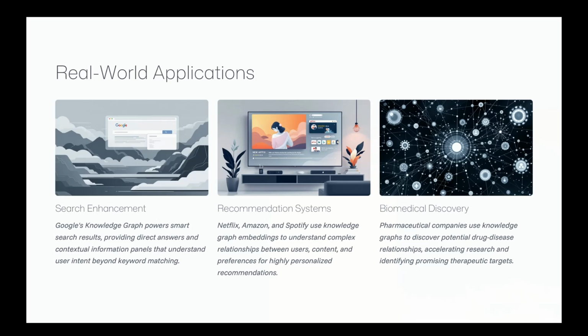This isn't just theory. Google Knowledge Graph uses embeddings to give you direct answers instead of searching the links. Netflix uses them to recommend shows or products by connecting what you like with what is similar. And in healthcare, they are being used to predict connections between drugs and diseases, which could lead to faster discoveries.